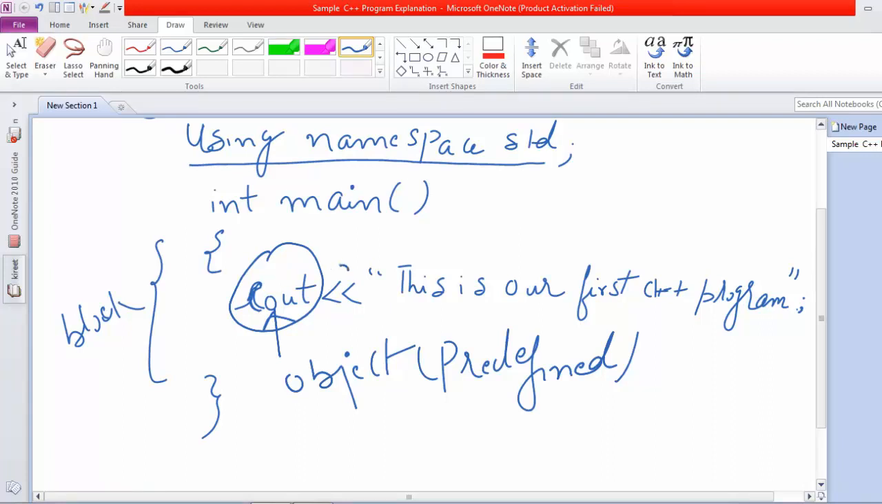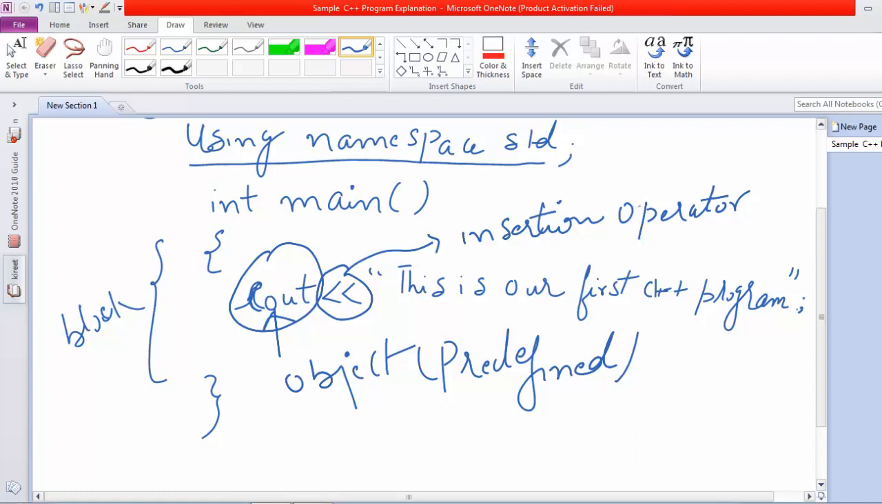The operator after this cout is known as the insertion operator, because we are inserting certain values after this insertion operator. These values are made available to this predefined object known as cout, and this cout will print that particular value or message to the output screen to which it is connected.